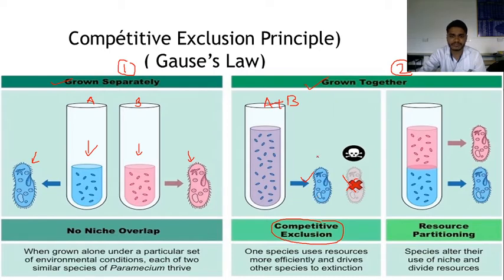This is competitive exclusion. That means this species' competitive ability is better compared to the other species. Then this one is resource partitioning. That means the species alter their niche use and divide the resources. This species is used for this particular purpose and this species for that particular purpose. They divide the resources here. This is a very famous experiment. It is called Gause's law.